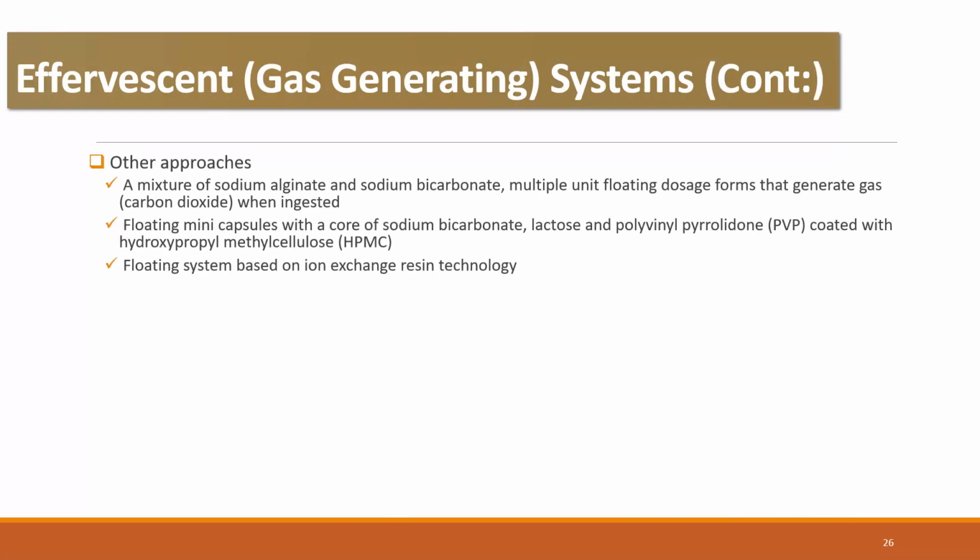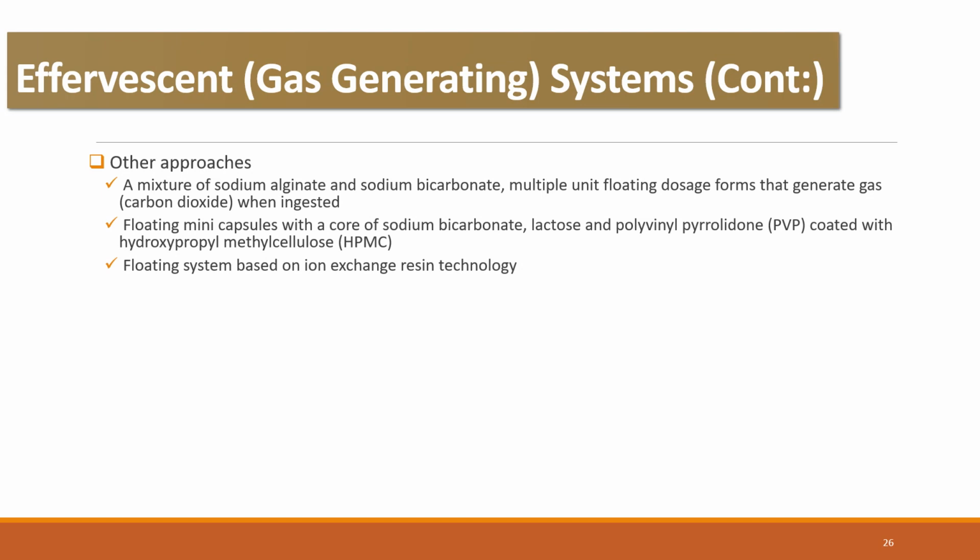There are other approaches and materials that have been reported for utilization in gastroretentive drug delivery system. Some of which are a mixture of sodium alginate and sodium bicarbonate; multiple unit floating dosage forms that generate gas or carbon dioxide when ingested can be prepared.